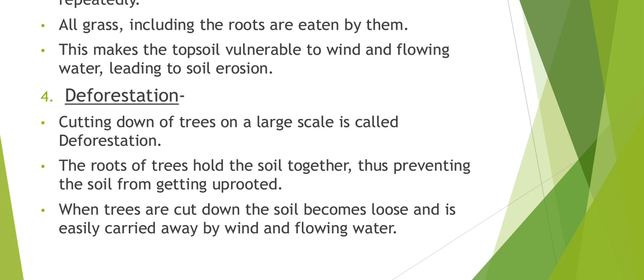When the trees are cut down, the soil becomes loose and is easily carried away by wind and flowing water. So felling of trees, or deforestation, is a major cause of soil erosion. When flowing water is there, or when strong winds blow, that soil is easily carried away with them.